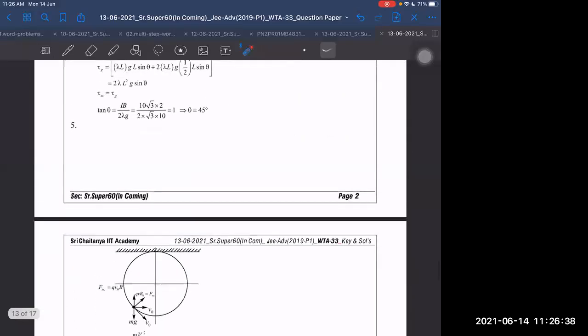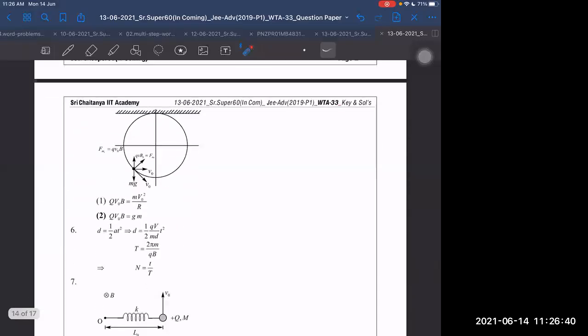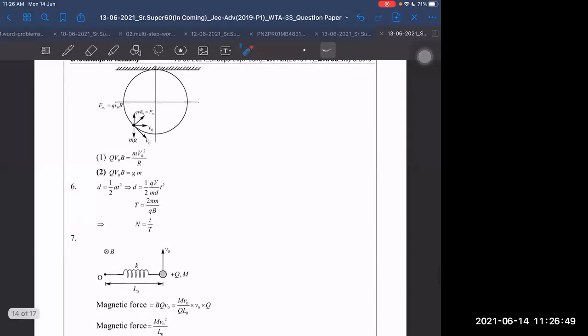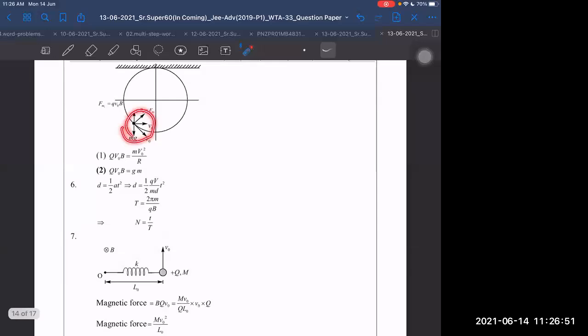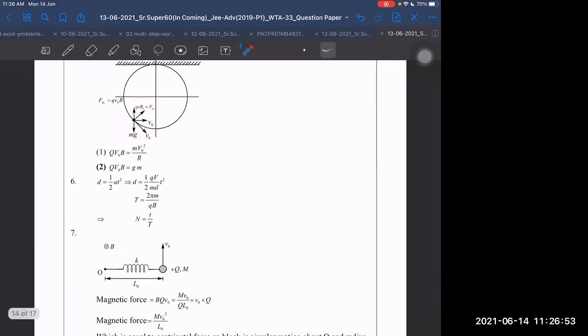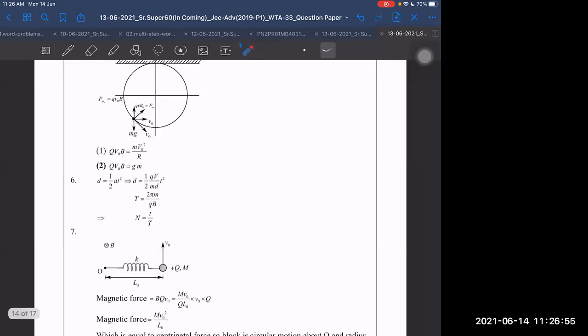Question number 5. How are they taking it downwards? I don't understand. See, this diagram is also different, no? Here they seem to be taking it at the bottommost point. If I take it at the bottommost point, let's see what happens then. At the bottommost point, mg is downwards. Velocity will become 2v naught, sir. Velocity will become 2v naught. And centripetal acceleration will become,